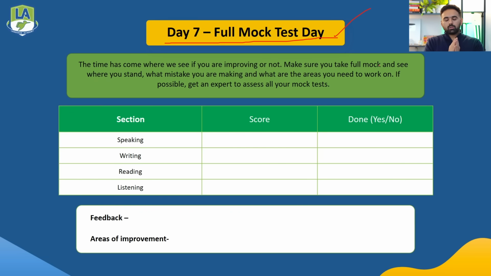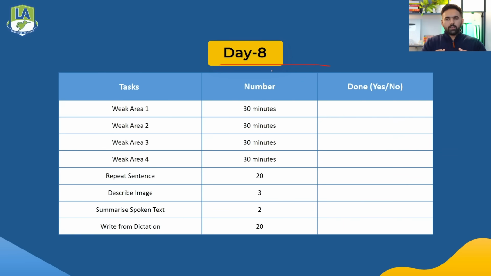Especially you have to focus on question types which are extremely important. And out of the most important question types, you have to figure out 4 question types or 4 areas where you have lost a lot of points, because over the next 2 to 3 days we are going to focus on weak areas in the full mock test. So day 7 full mock test, you identify 4 weak areas, and now we jump on to day 8. Our day 8 will start with weak areas.